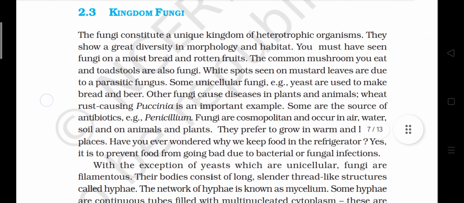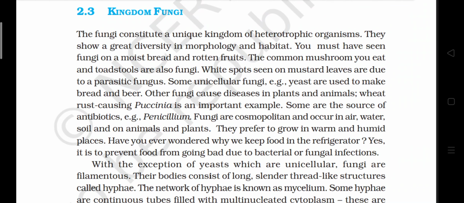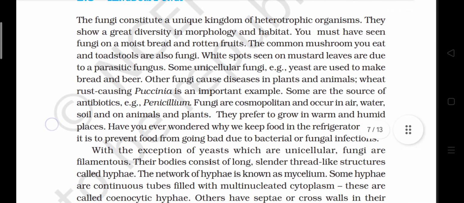2.3 Kingdom Fungi. The fungi constitute a unique kingdom of heterotrophic organisms. They show a great diversity in morphology and habitat. You must have seen fungi on moist bread and rotten fruits. The common mushroom you eat and the toadstools are also fungi. White spots seen on mustard leaves are due to a parasitic fungus. Some unicellular fungi, example yeast, are used to make beer and bread. Other fungi cause diseases in plants and animals.